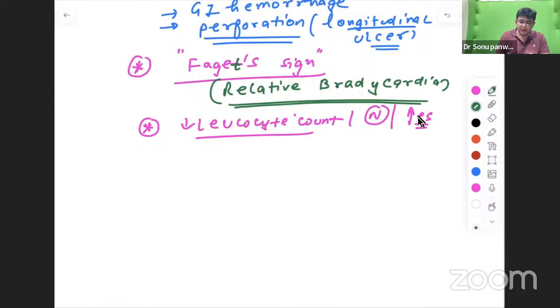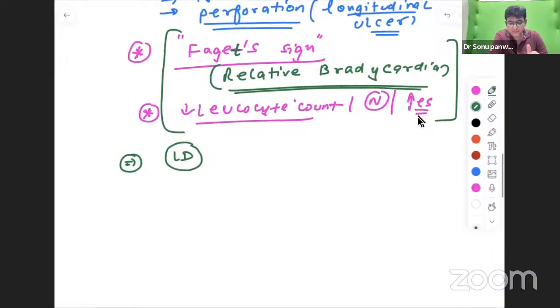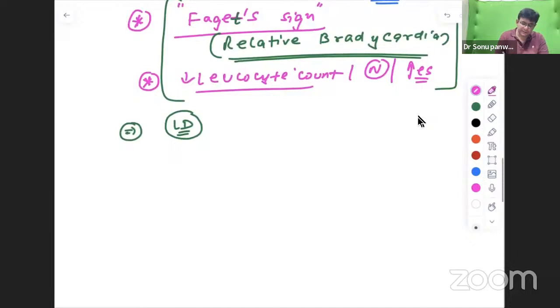Now, other than these points, let's talk about the lab diagnosis of typhoid fever. These are the clinical features which you can find, and according to them you can also make the diagnosis. And typhoid fever is obviously common in India. So regarding the lab diagnosis, remember the famous mnemonic BASU.